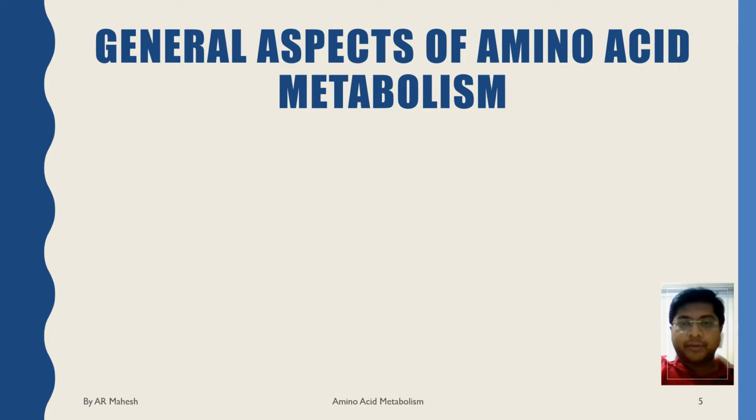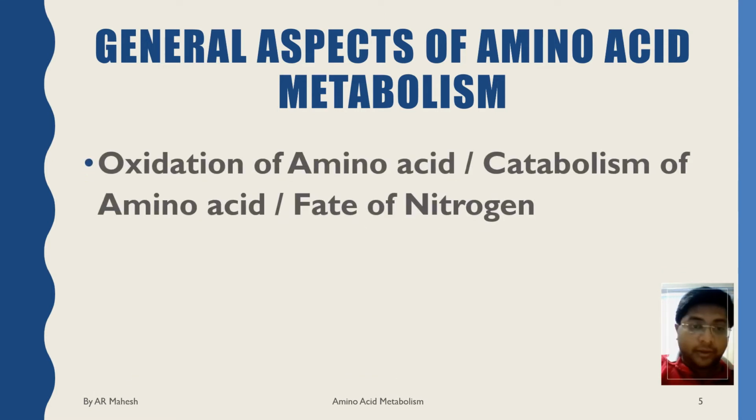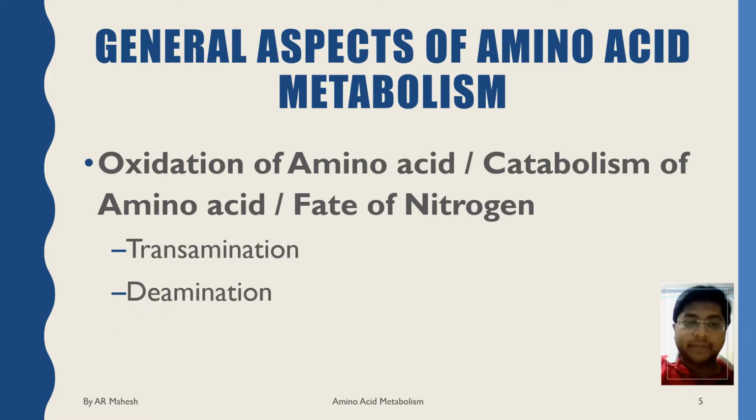The general aspects of amino acid metabolism, or catabolism of amino acid, or oxidation of amino acid, or fate of nitrogen, all these terms give the same meaning. Mainly three steps are involved. The first one is transamination, the second one is deamination, the third one is decarboxylation.